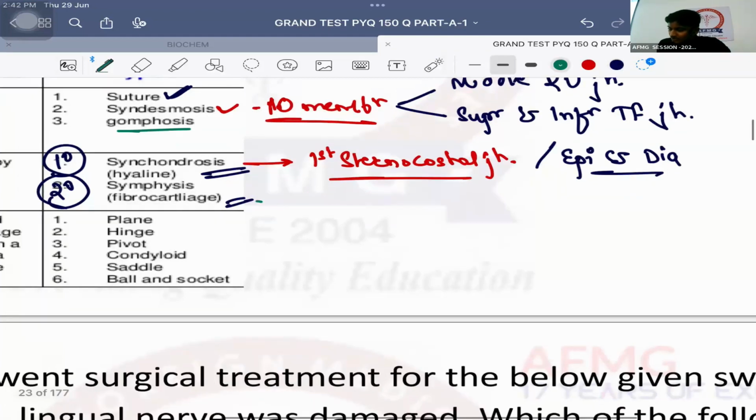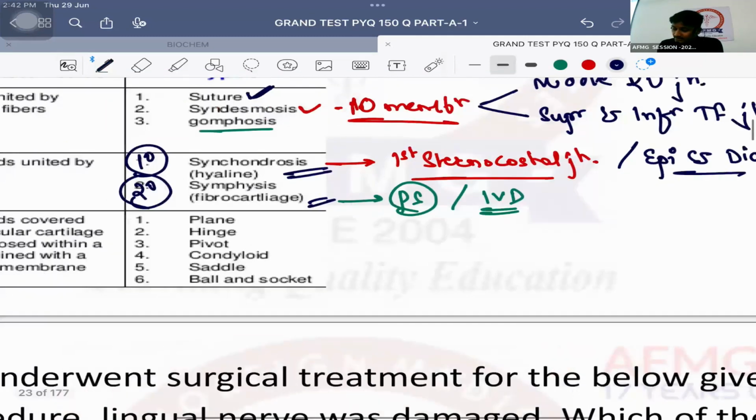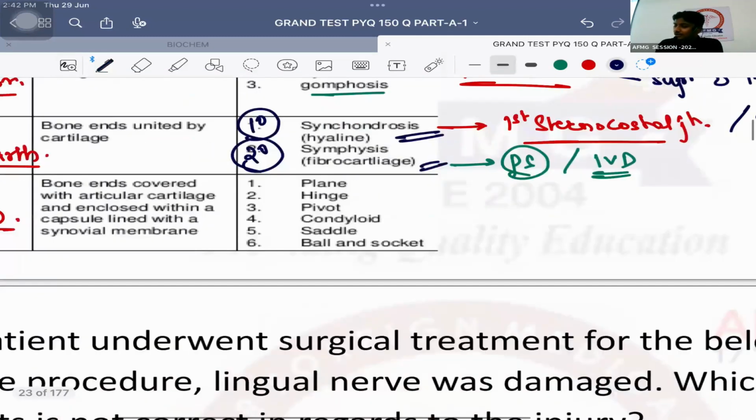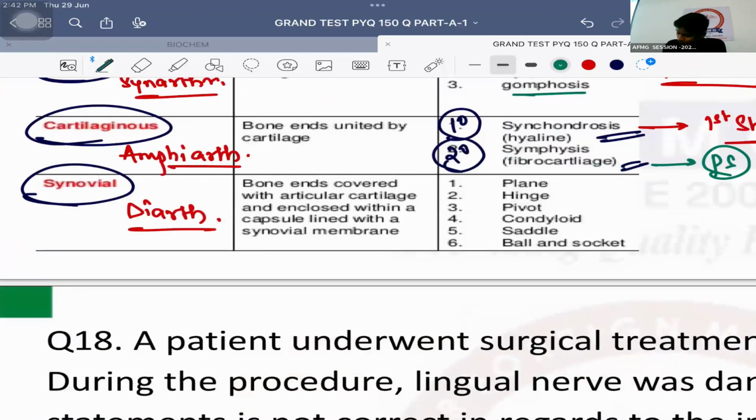Next, secondary cartilaginous joint, also known as symphysis. Best example is pubic symphysis. Apart from that, another example is the intervertebral disc, the joint between the 2 vertebrae. The intervertebral disc is also an example of secondary cartilaginous joint or symphysis. Last are the freely movable joints known as synovial joints, also known as diarthrosis. They are of 6 types.